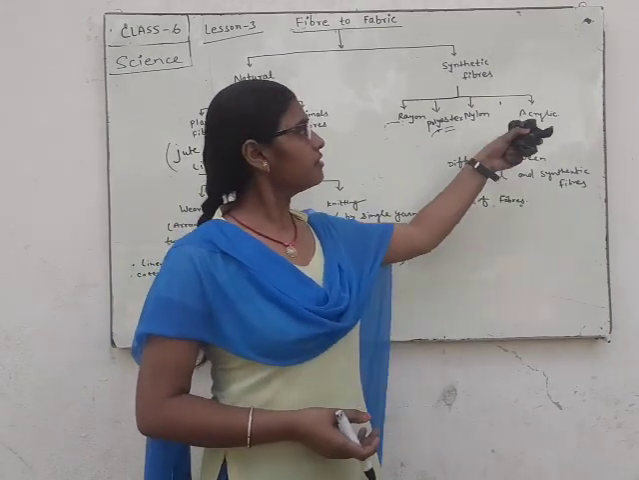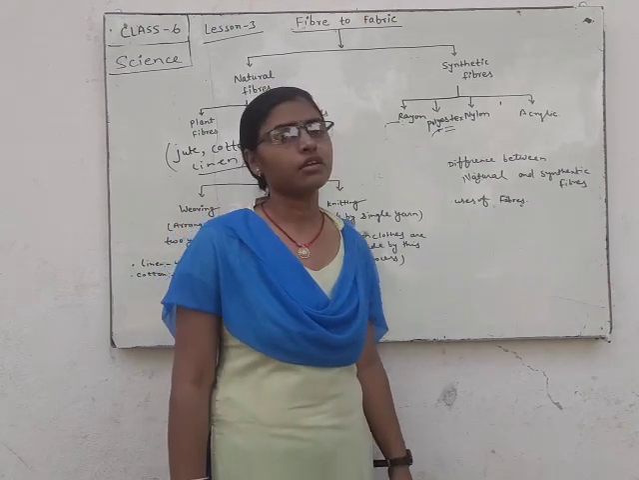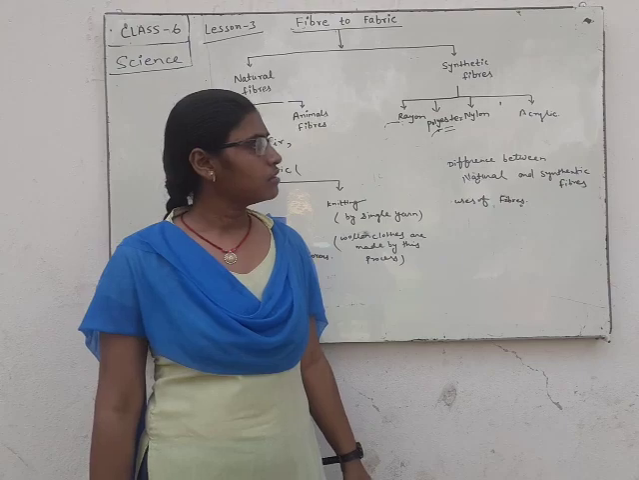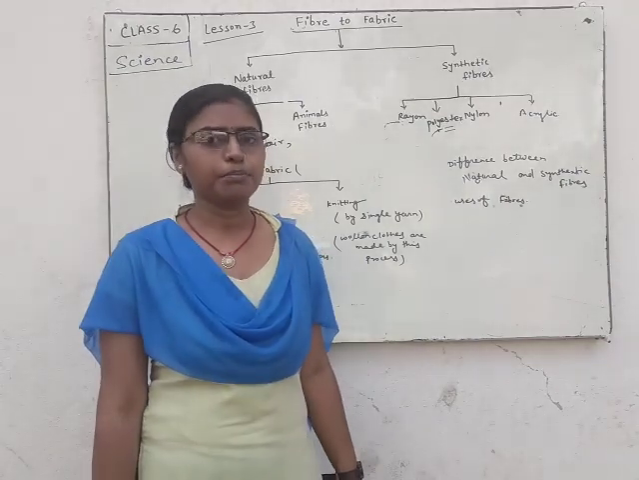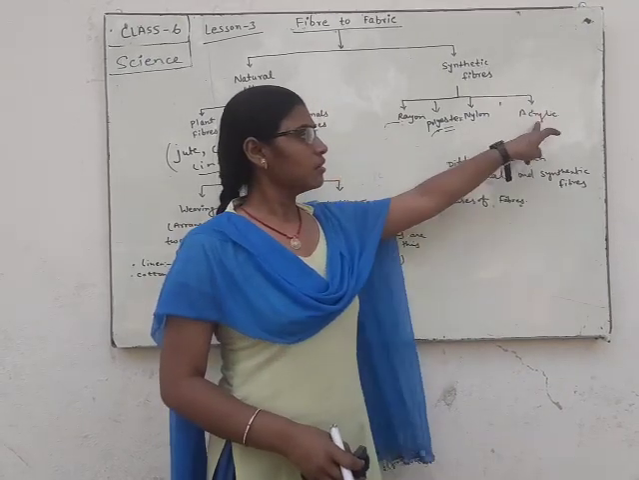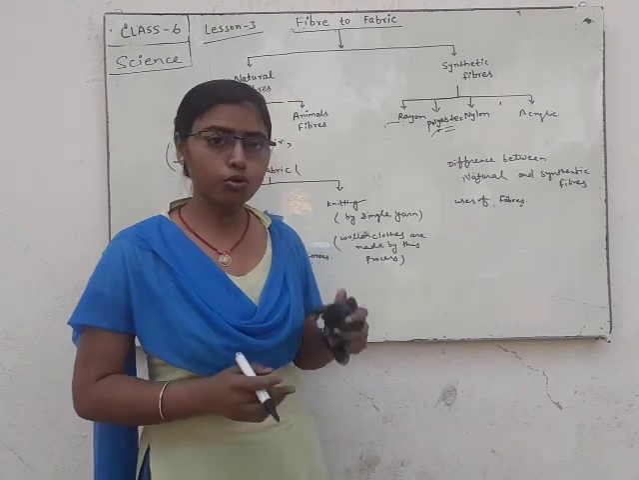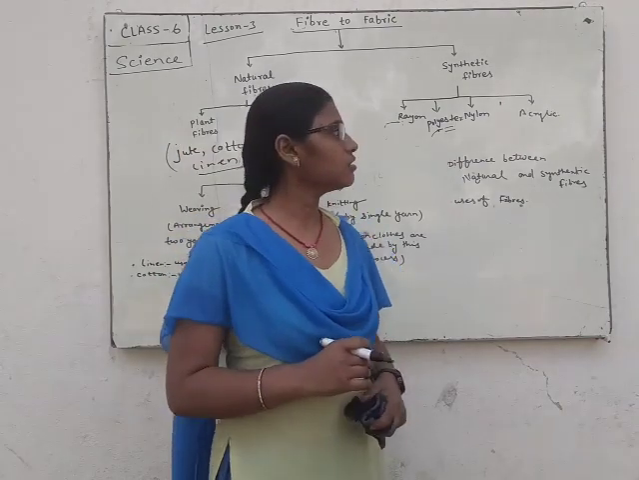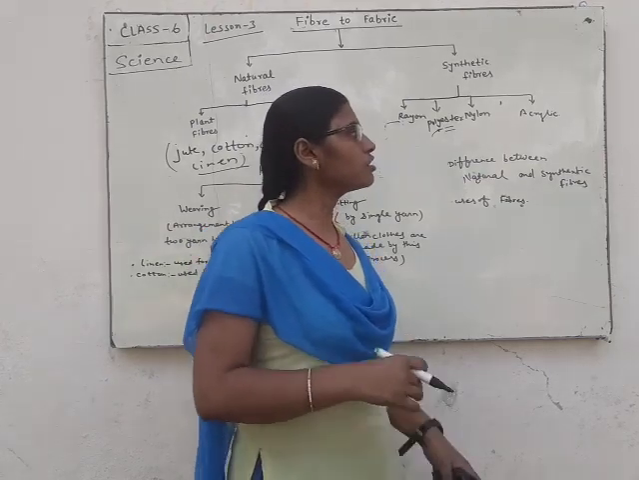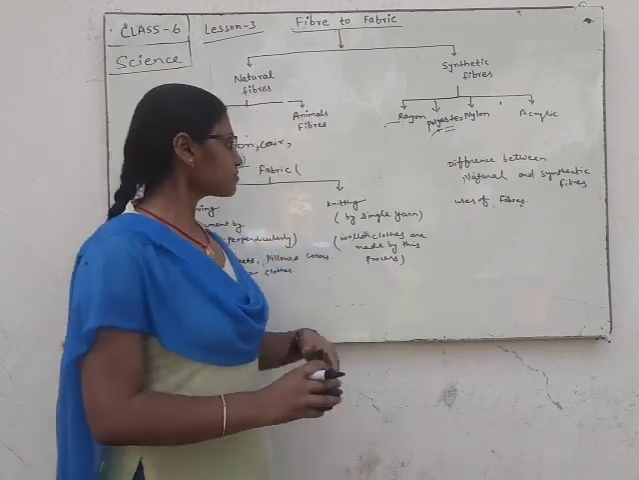Acrylic is a type of fiber which is used for making winter wear clothes because it looks like wool, so it is used for making winter wear clothes, sweaters, shawls, sport things, etc.